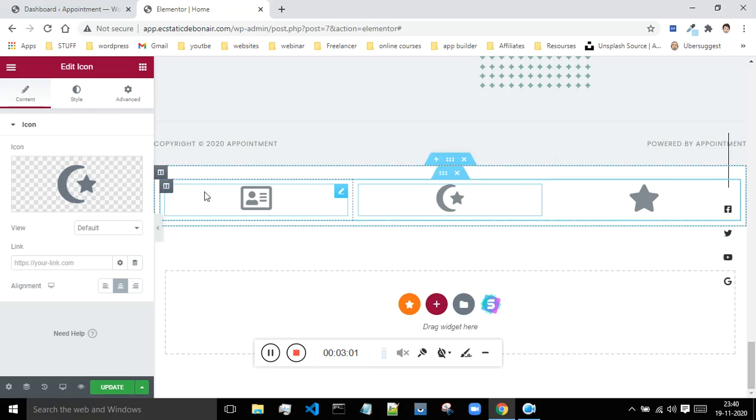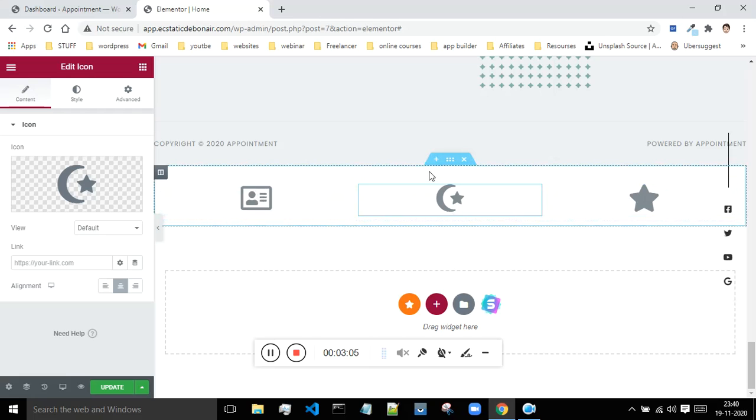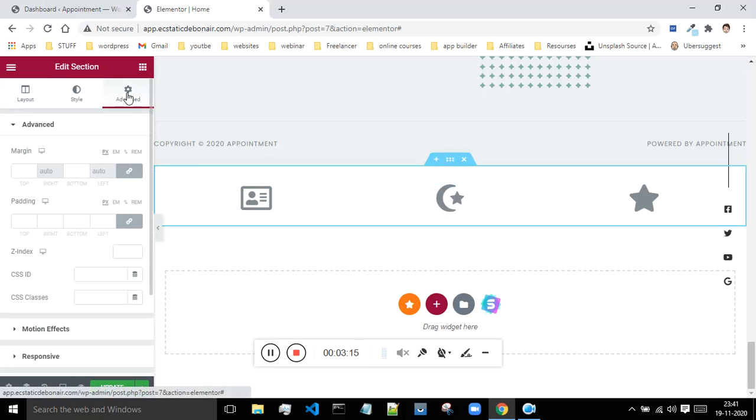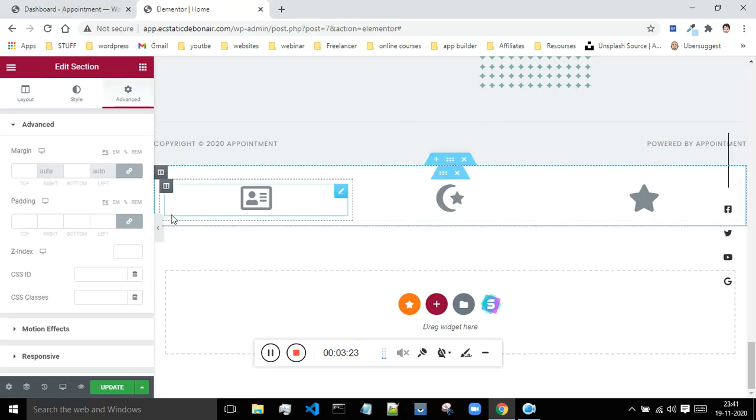Now suppose I want to change the background color of this section, then click on these three dots. Now I will show you how to edit the section. So now what I want is a little bit of spacing on the top and the bottom. So I'll go to the advanced, and padding is basically the internal spacing, and if you want the space outside of this section, then you have to fill out this margin option.